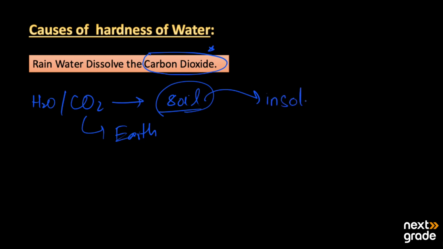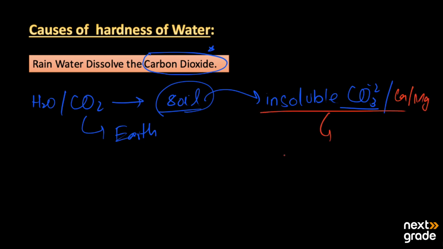The soil has many insoluble carbonates, and these carbonates are of calcium and magnesium. They will be converted into the soluble bicarbonates of calcium and magnesium, as the insoluble carbonates are converted into soluble bicarbonates.